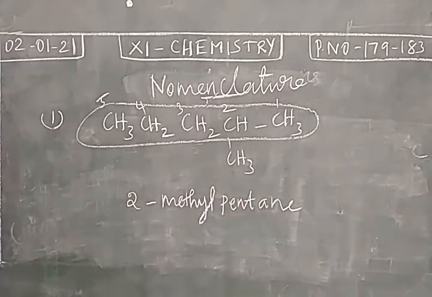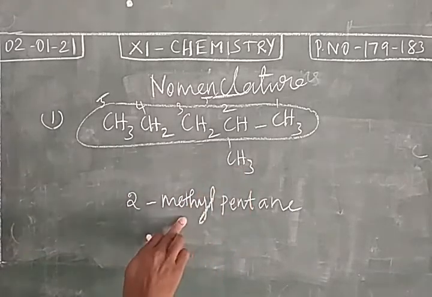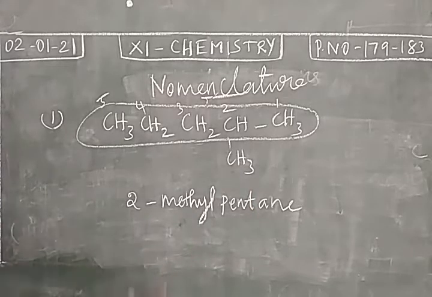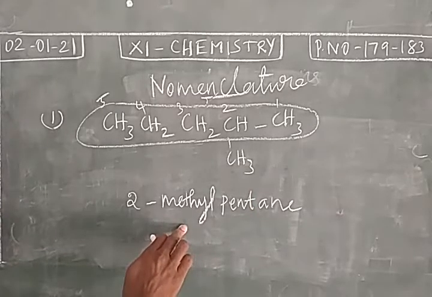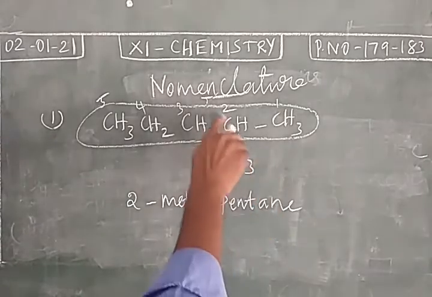When you take any organic compound, the first thing is you have to select the longest chain. After that, find whether there are any branches or not. Now in the compound, we have a branch or a substituent, methyl. So methyl is the prefix. The name of the substituent or branch is the prefix. Then we write the root word. So methylpentane is the name. We have to mention the position of the substituent, so we give the number. Right to left, we give the number because the substituent should get the least number.